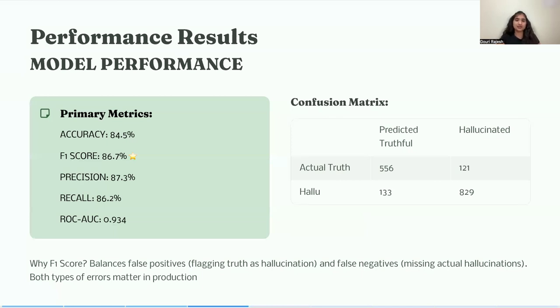The 87% precision means that when the model flags something as hallucinated, it's right 87% of the time. And the 86% recall means that it catches 86% of actual hallucinations. The ROC area under the curve of 0.93 shows excellent discrimination across the confidence thresholds.